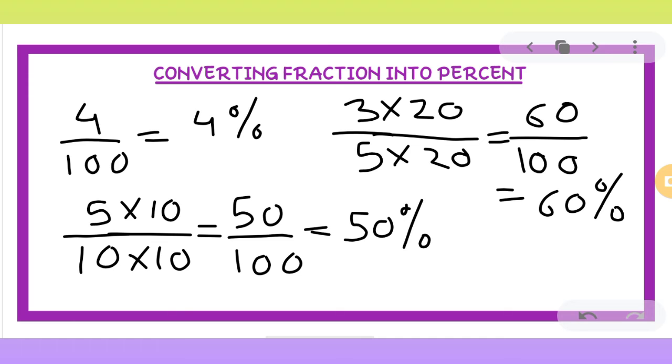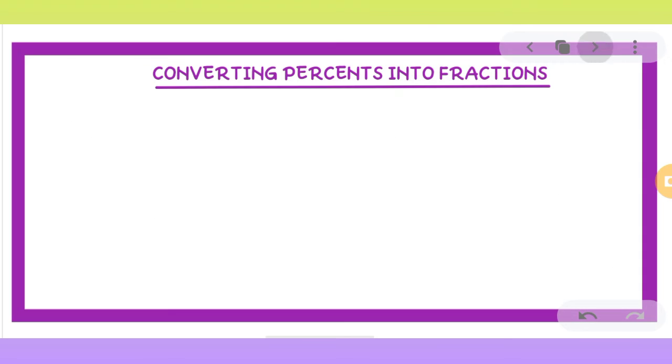So in this way, we can convert any fraction into percentage by making the denominator 100. If the denominator is 100, you can simply write the numerator plus the percentage sign. Now the reverse of this, converting percent into fraction. Now we will have the percentage which we have to convert into a fraction.